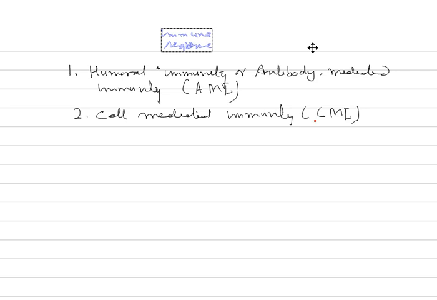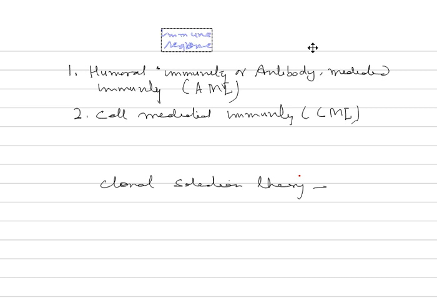And this clonal selection theory, we'll just quickly go through this part also. According to this theory, all the immunoglobulin molecules on a single B cell have the same antigenic specificity.